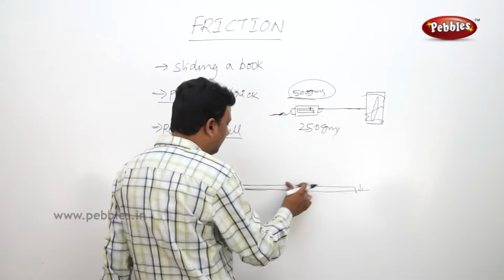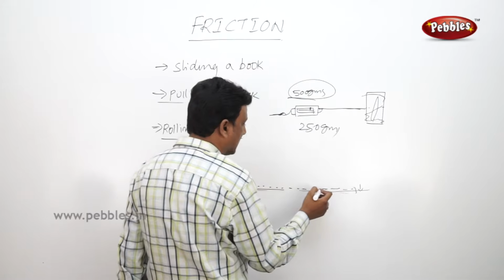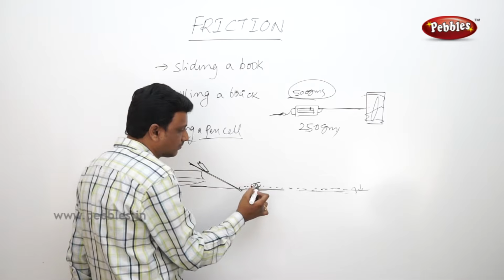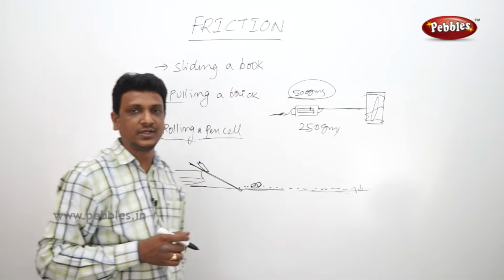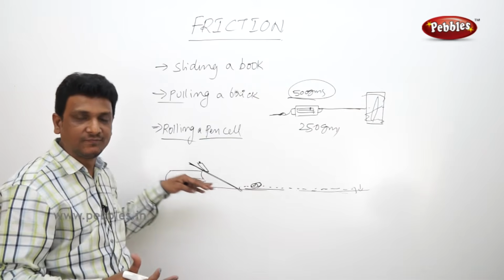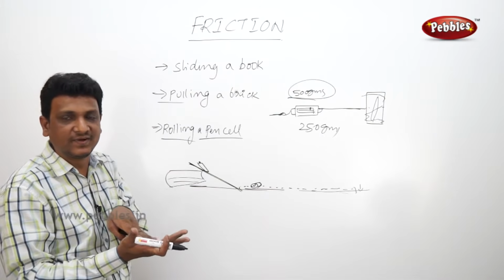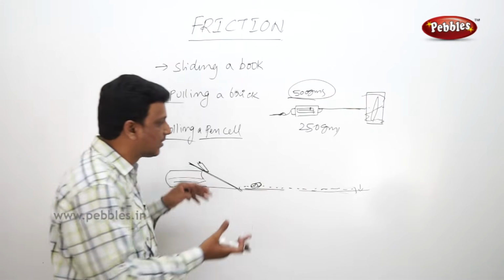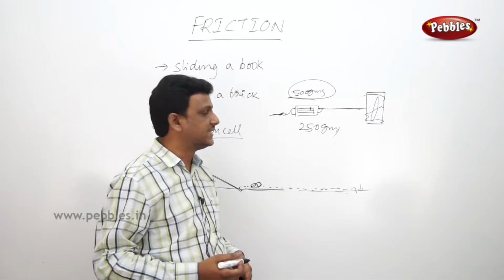After that, the boy placed some sand over here. He released the battery. It may not go till here even, because the sand has so many irregularities compared to the cloth. So as the surface becomes more and more rough, the friction will be more. By that the motion of the object is decreased and finally brought to a stop. So friction depends on the surface. It is proved by the different activities which we have seen here.